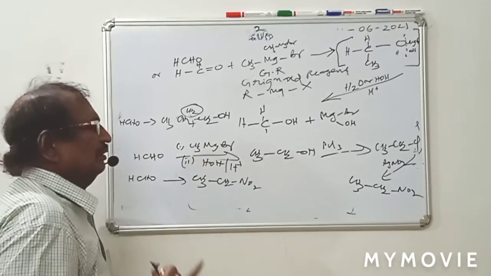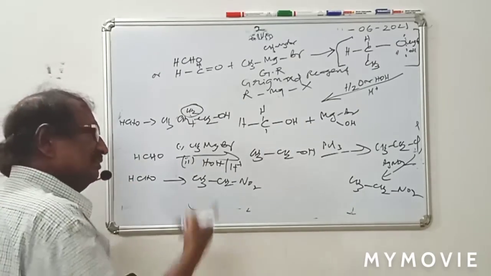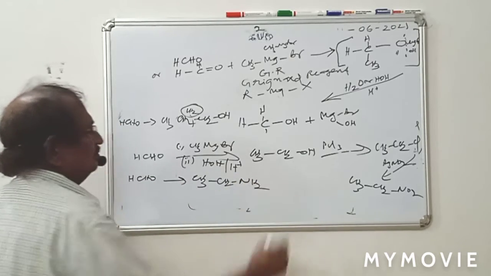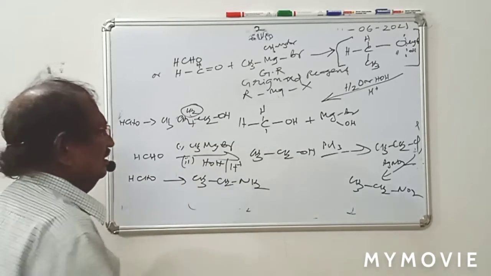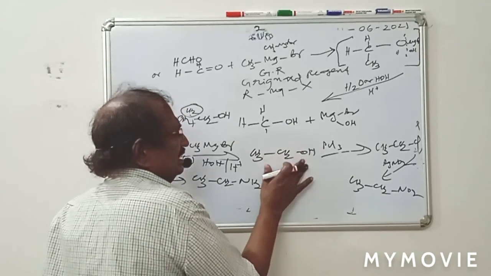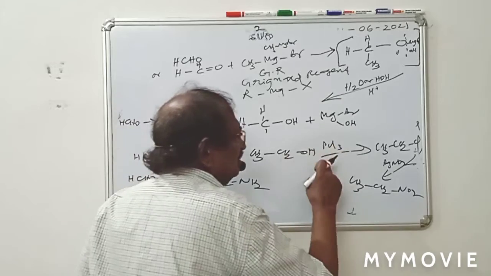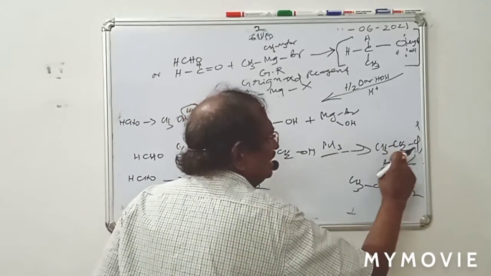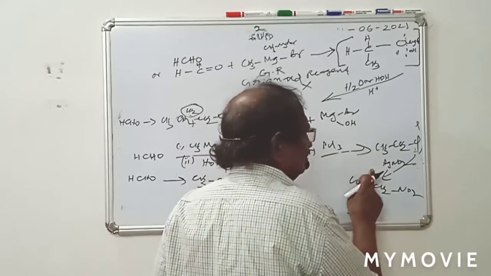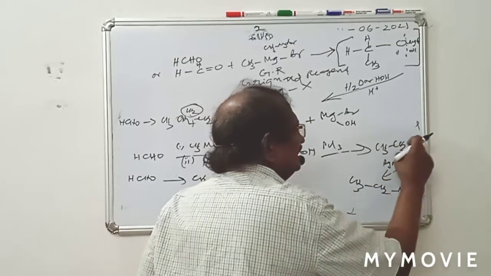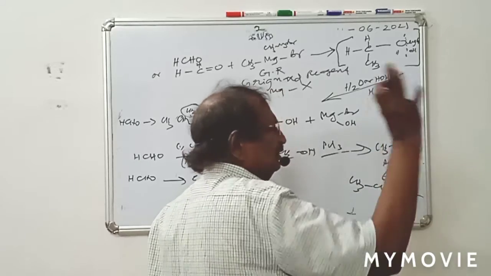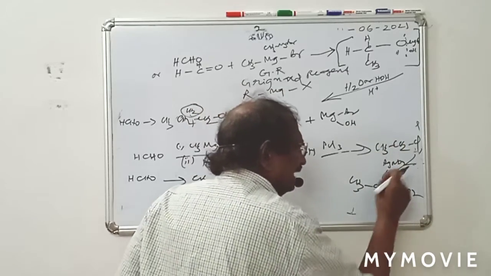Formaldehyde to aminoethane, the same method you will get. For example, ethylamine. You can get formaldehyde to ethanol. The format is set in mind. So if you add PCl3, you get CH3CH2Cl. Then add AgNO2. No need to write CH3CH2Cl plus AgNO2 giving CH3CH2NO2 plus AgCl.